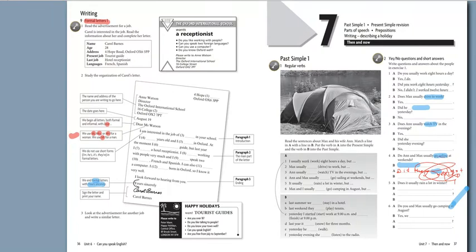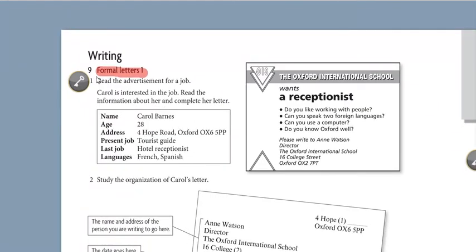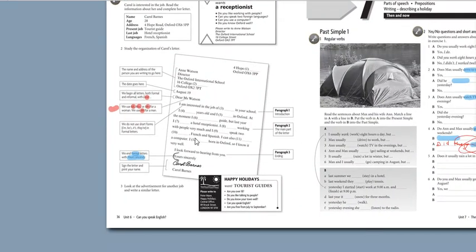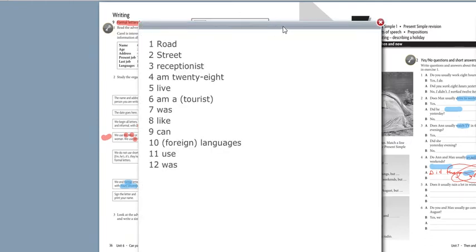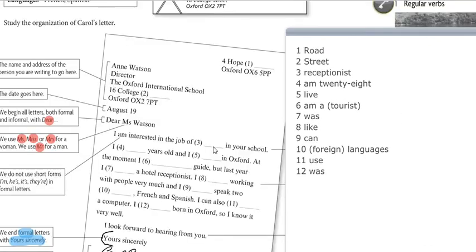Writing. Question number 9. 1. Read the advertisement for a job. Carol is interested in the job. Read the information about her and complete her letter. What is the letter? This is the letter you have to complete. Answer key is this. This is the answer key.